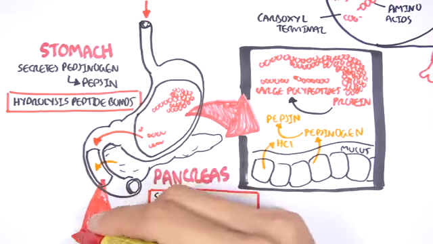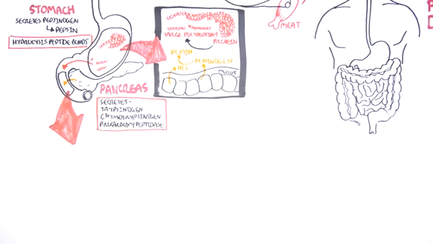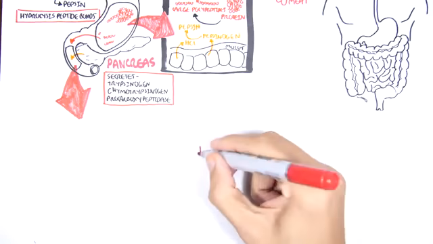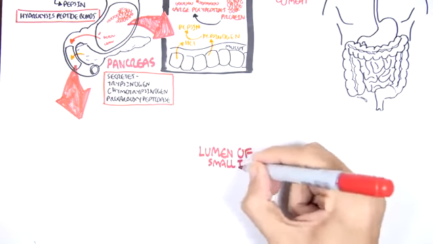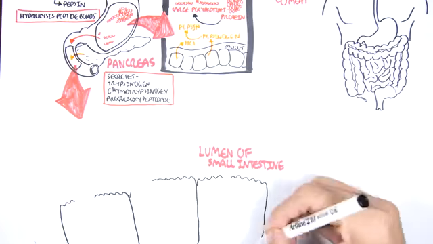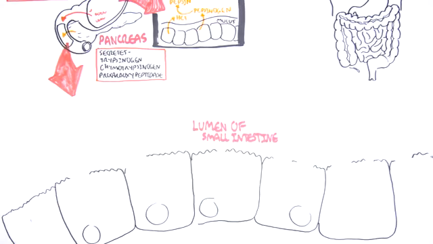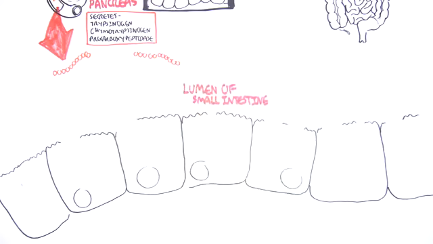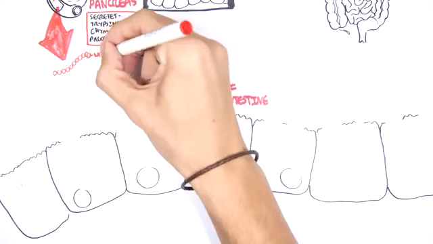So zooming into the duodenum here, the first part of the small intestine, we are in the lumen of the small intestine. And here are the intestinal cells called enterocytes. And here are the large polypeptides that came from the stomach just before.